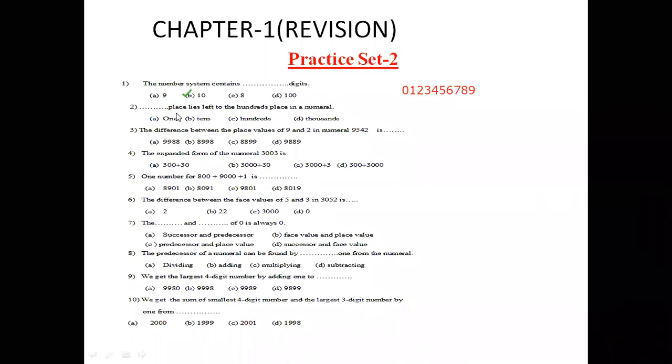Okay. Now, which place lies to the left of the 100 place in a numeral? What does the question say? Which place lies to the left of the 100? When we write the number 1, 2, 3, 4, what is the place value here? 100. This is the 100. And which number comes here? 1000. Okay. Ones, tens, 100, and the 1000. What is the left number? This represents the 1000 place.